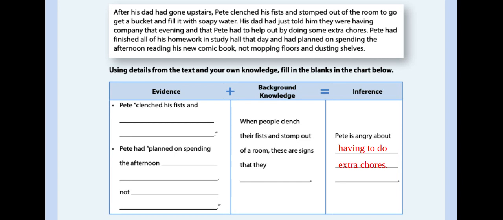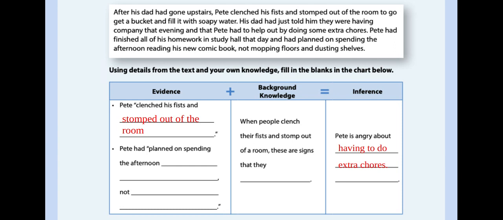And hopefully you circled some of those things. So it tells us down here at the bottom of our workbook, for evidence, that Pete, and you see where he opened those quotes, guys, clenched his fists, and what did he do to show he was angry? He stomped out of the room. All right. And I know that if someone stomps out of a room, that usually means that they're angry or mad about something. And over here at the very end, they close the quotes to tell us that the text stopped.